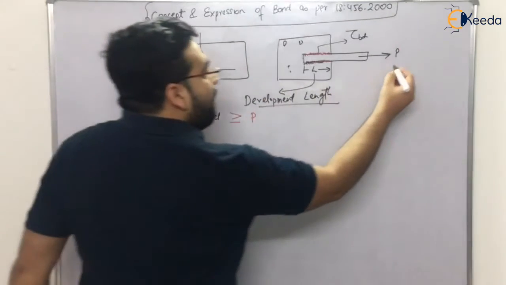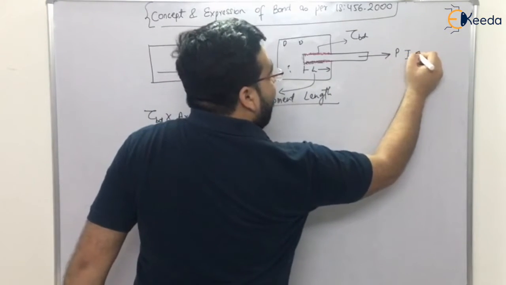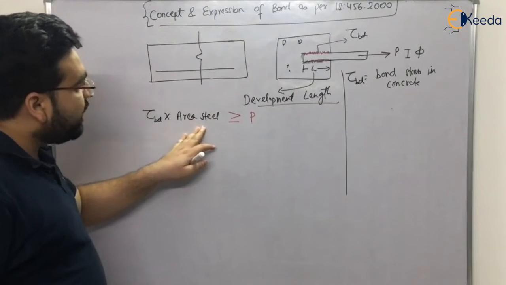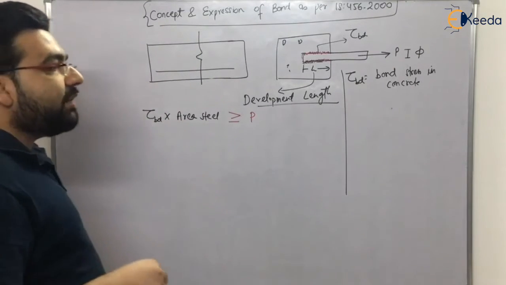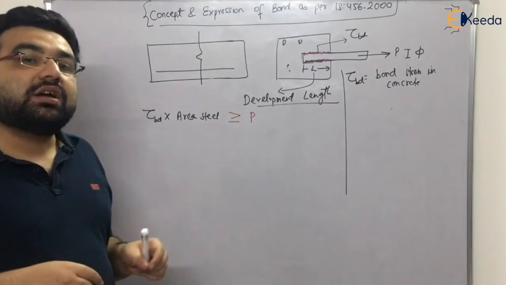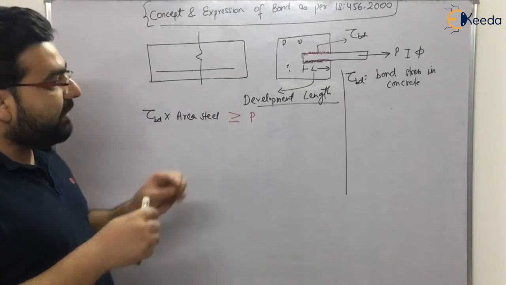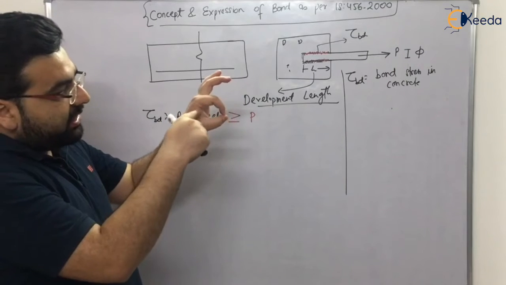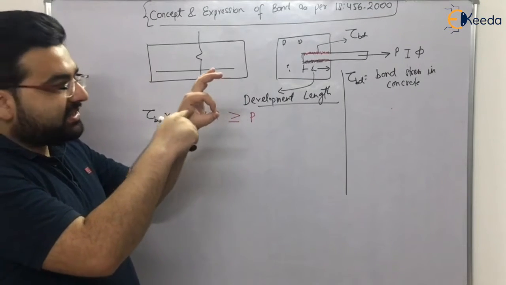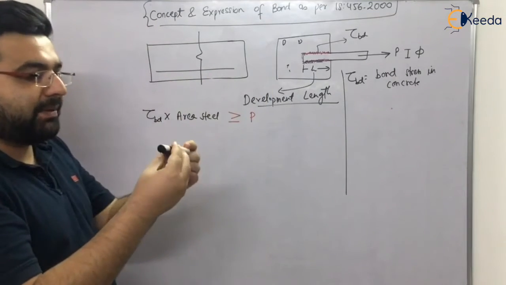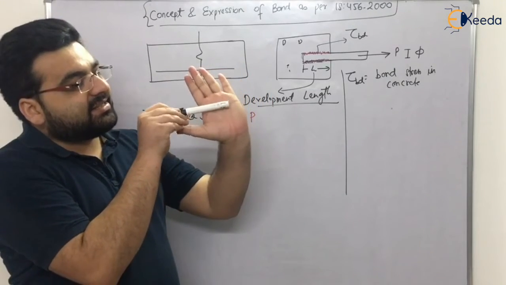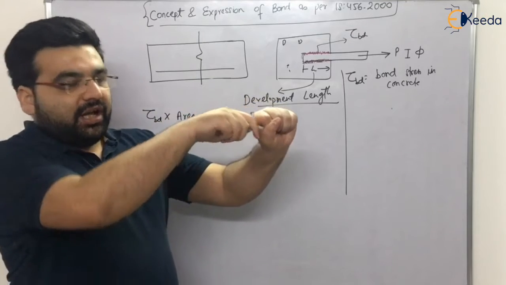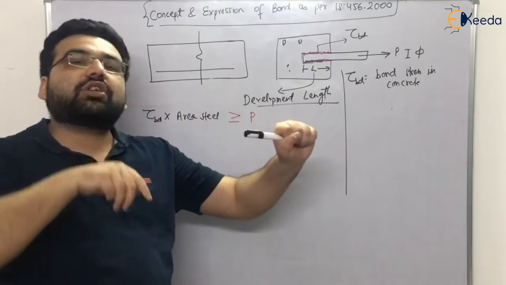Let the diameter of the bar be phi. So tau BD into area of steel should be greater than or equal to P, right? Now how much is the area of the steel which is in contact with the concrete? The area will be equal to the circumference multiplied with the length. For example, this is steel, this is concrete. Let us say that this steel is in contact with concrete. How much force should I apply so that it does not come out?